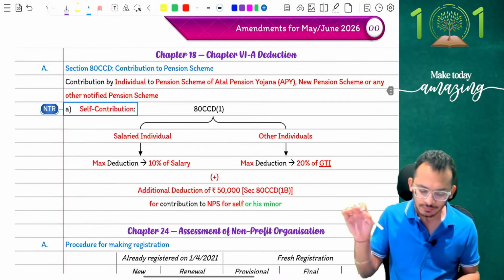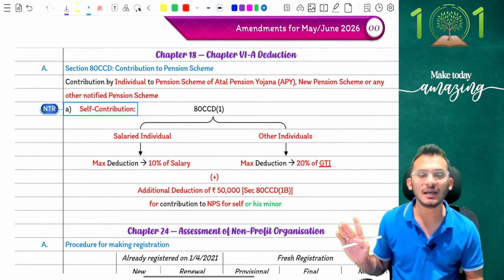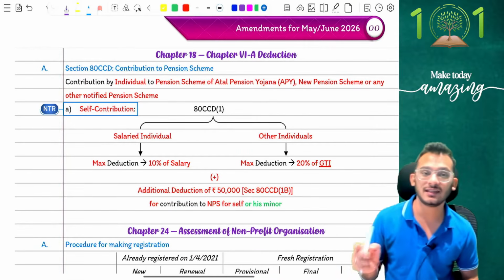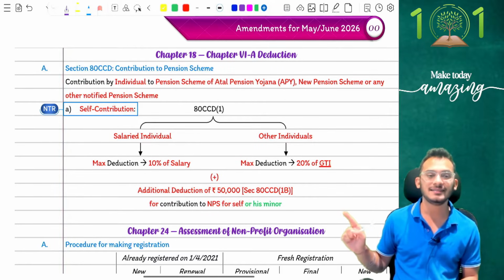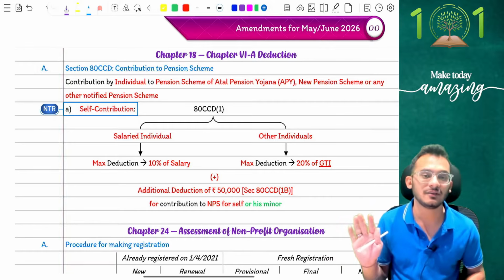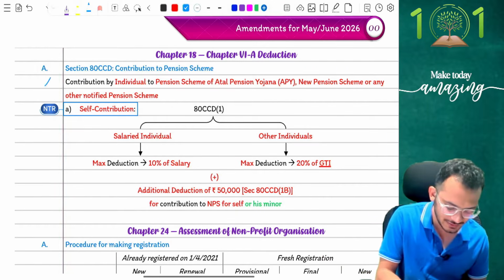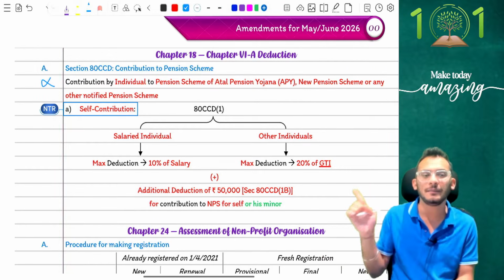Small amendments, people. Nothing great about it. Moving on to Chapter 6, deductions, a very small amendment which did not come by Finance Act 25, but they later on had to bring in an amendment law for it. The amendment under 80CCD, again, not critical at all at CA final level. You can choose to skip it, it will not be tested in examinations.